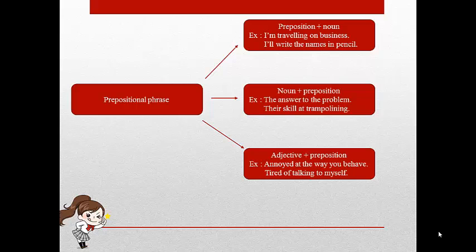Adjective plus preposition. Some adjectives can have a preposition after them. The preposition often has a phrase with a noun or pronoun after it. An example, angry at the way you behave. The preposition can sometimes have an ing form after it. An example, tired of talking to myself.